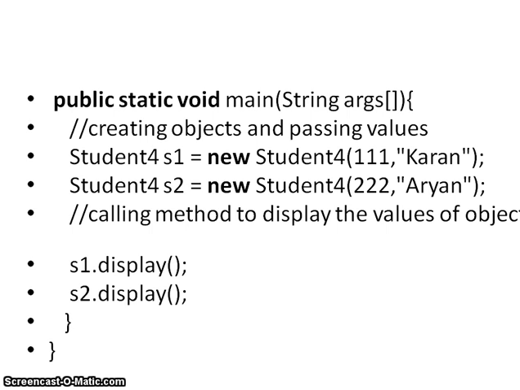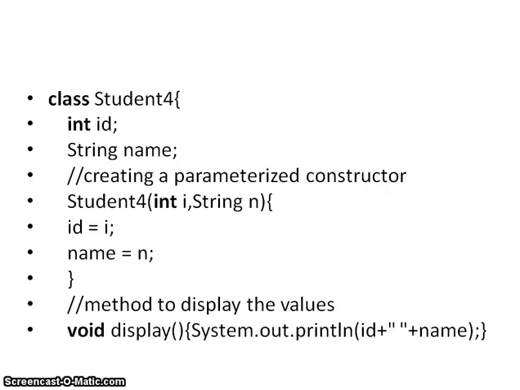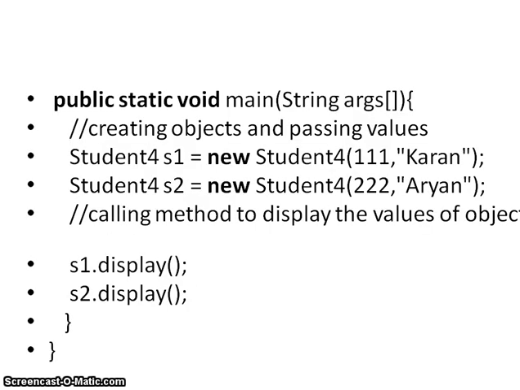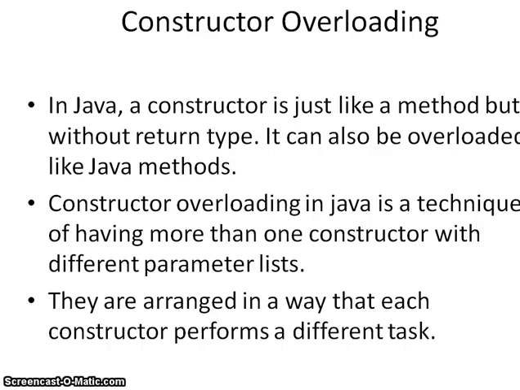Now what will be the output of this program? You will get what I'm displaying in the display method, id and name. The first output will be 111 and the name will be Karan. The second output you will get is 222 and the name will be Aryan. So this is the example of the default constructor and the example of the parameterized constructor. Now next we will see constructor overloading. What does constructor overloading mean?